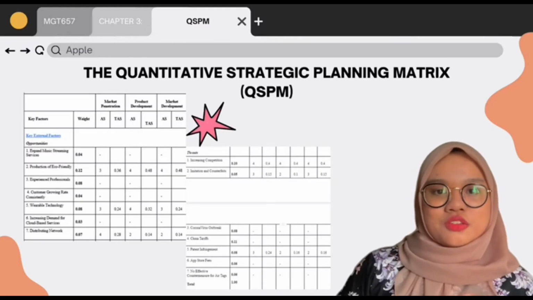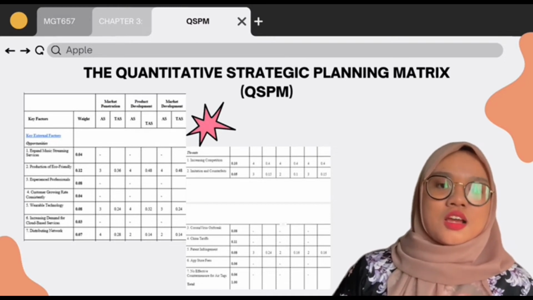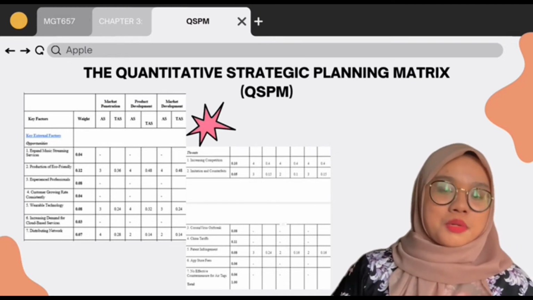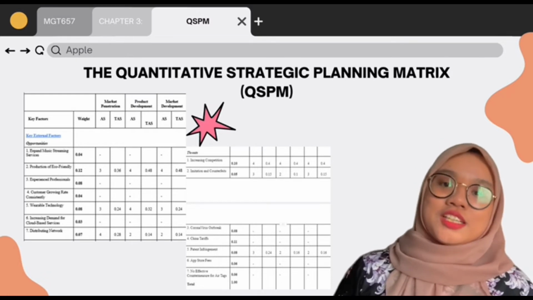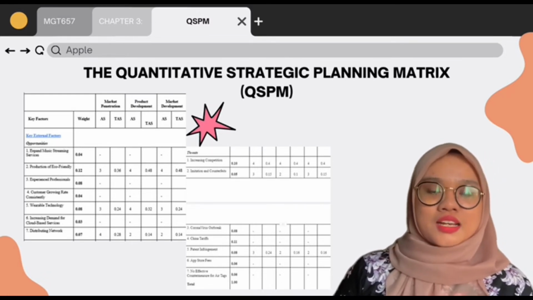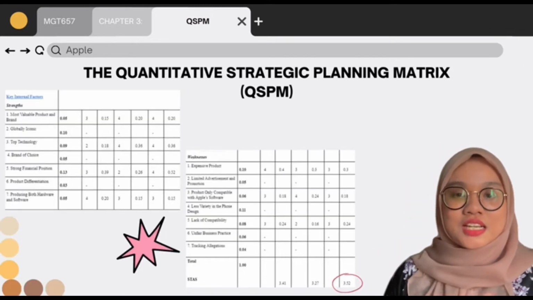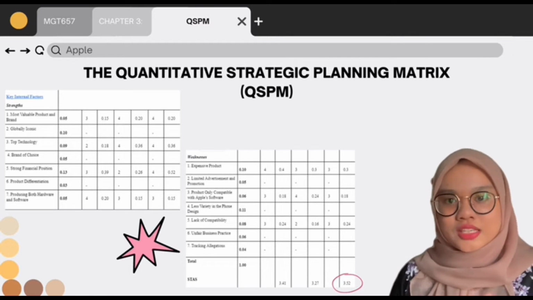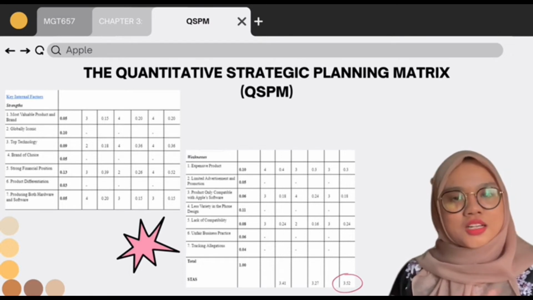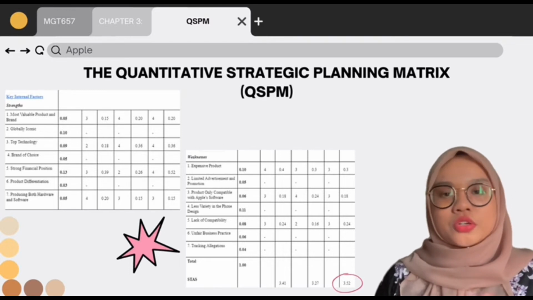Next, the explanation for the QSPM, or the Quantitative Strategic Planning Matrix, approach taken by Apple places primary emphasis on three distinct strategies: market penetration, product development, and lastly, market development. Meanwhile, for the QSPM explanation, the data presented in the table above demonstrates that market development had the highest overall score, which was 3.52.